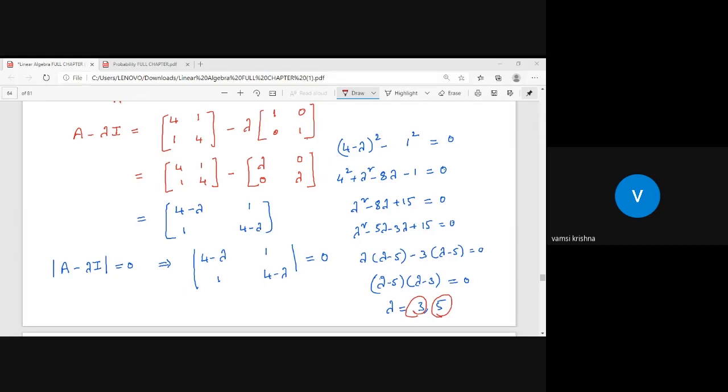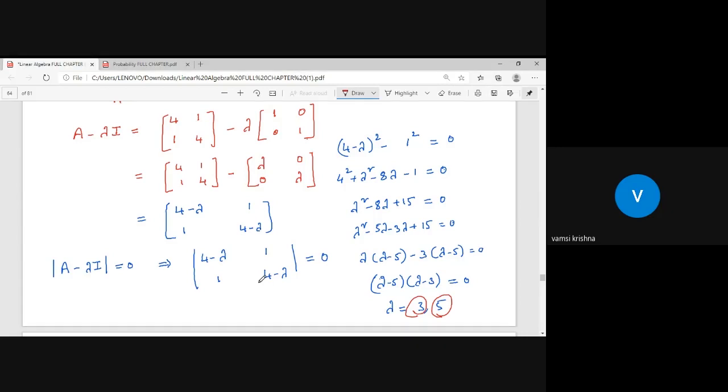Either it is 1 comma 1 or 2 comma 2 or anything, so you can take k comma k. Okay, fine, students. That will be correct.